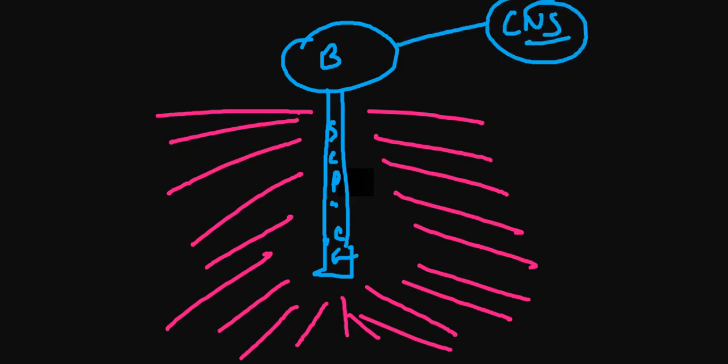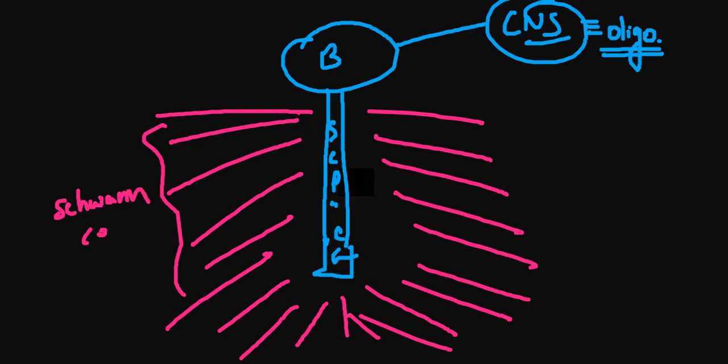So in the axons of the brain and spinal cord, meaning the CNS, the myelin sheath is prepared by the oligodendrocytes. And in the PNS, the myelin sheath is prepared by the Schwann cells.